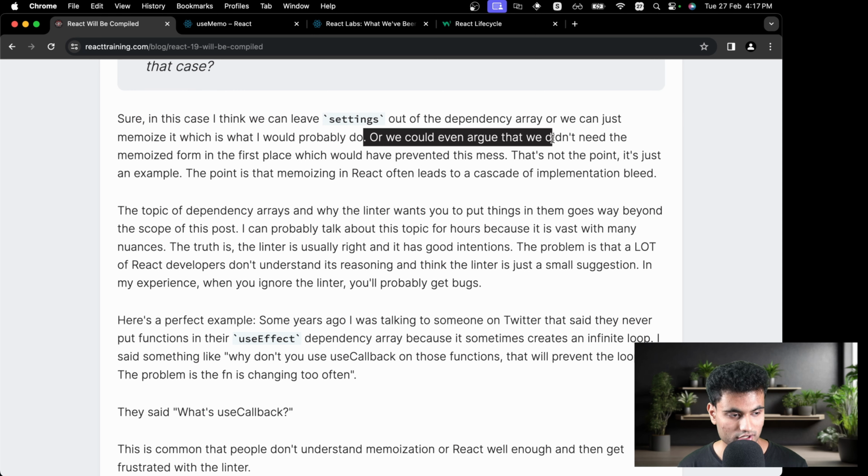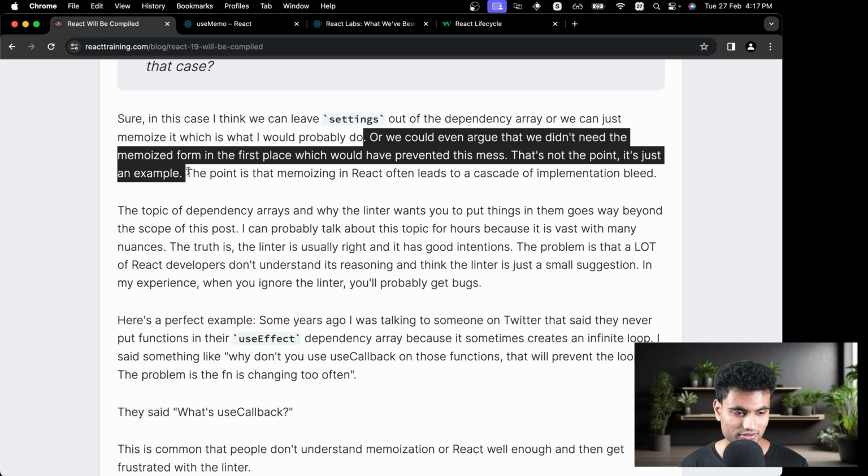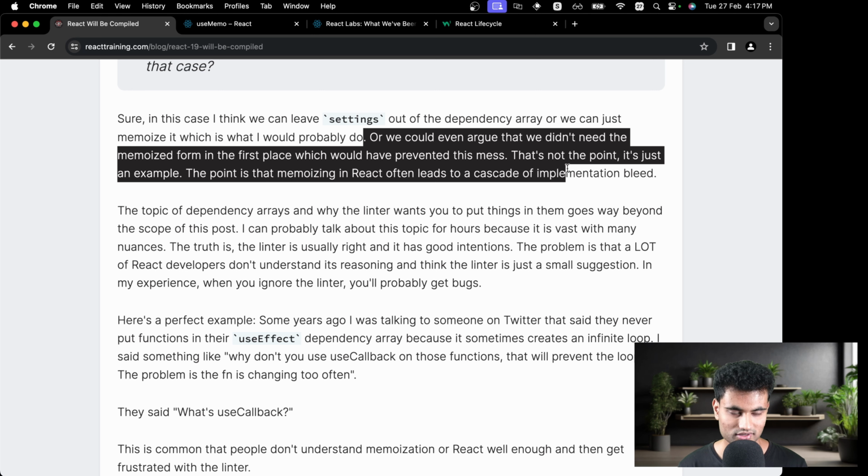Or we could even argue that we don't need the memoized form in the first place, which would have prevented all this mess, which yeah, I agree. That's not the point, it's just an example. The point is that memoizing in React often leads to a cascade of implementation bleed. Like we just saw two examples, and I just explained how one thing can lead to a butterfly effect.